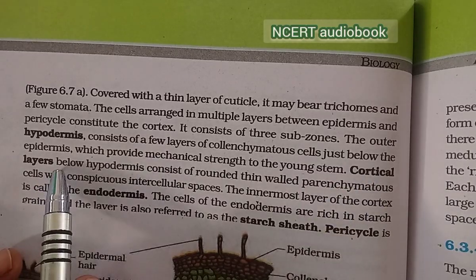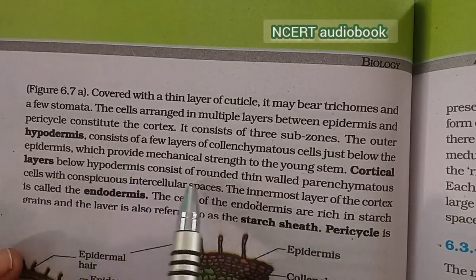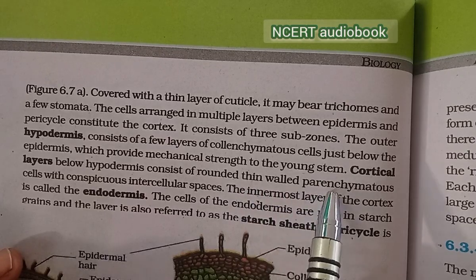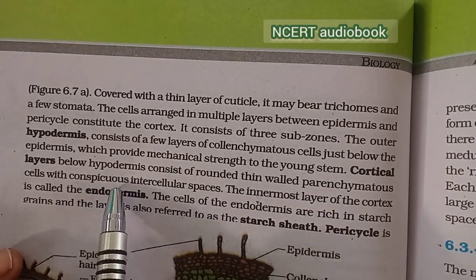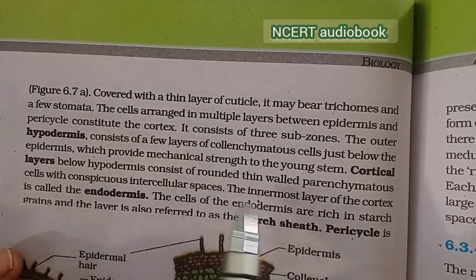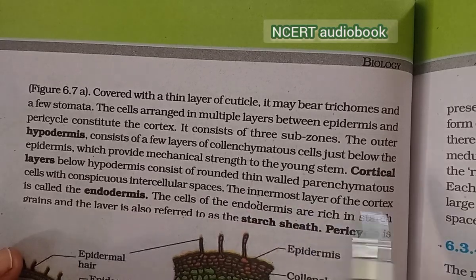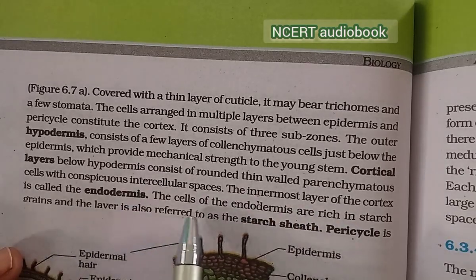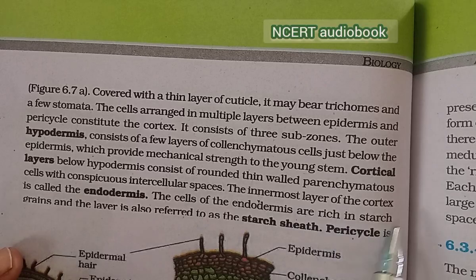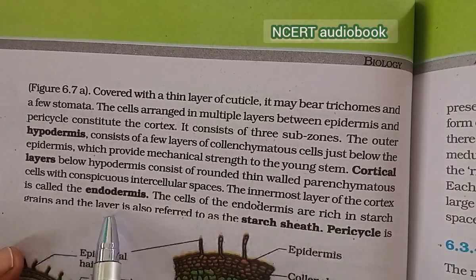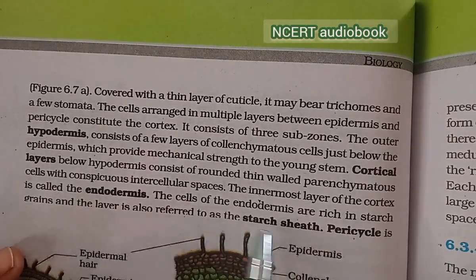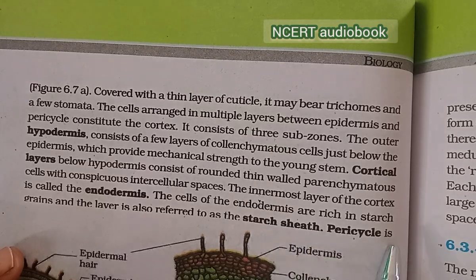Cortical layers below the hypodermis consist of rounded, thin-walled parenchymatous cells and conspicuous intercellular spaces. The innermost layer of the cortex is called the endodermis. The cells of the endodermis are rich in starch grains, and the layer is also referred to as a starch sheath.